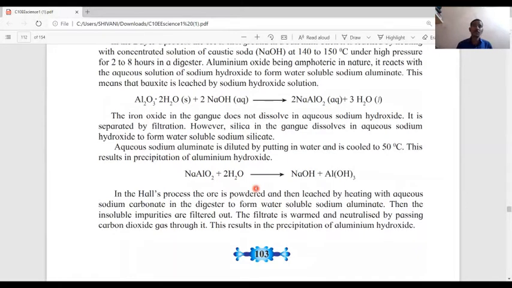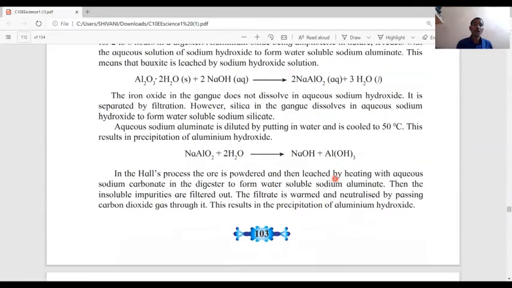When aqueous sodium aluminate is diluted in water and cooled to 50 degrees Celsius, we get precipitation of aluminum hydroxide. The formula of aluminum hydroxide is Al(OH)3.